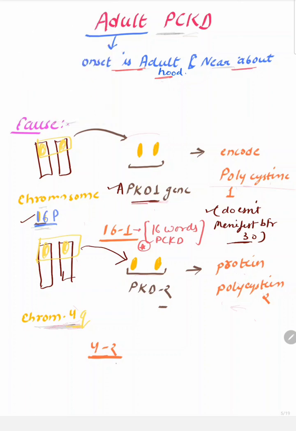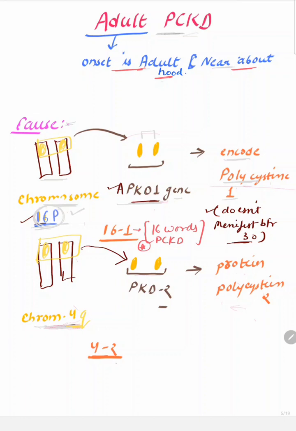Now we try to understand the genetics of adult polycystic kidney disease. As we know, this is an autosomal dominant disease. The genes lie on chromosome 16p. There is chromosome number 16, and 16p is a part of chromosome 16. There is a gene known as the PKD1 gene. This PKD1 gene has two alleles and it encodes for the polycystin 1 protein.